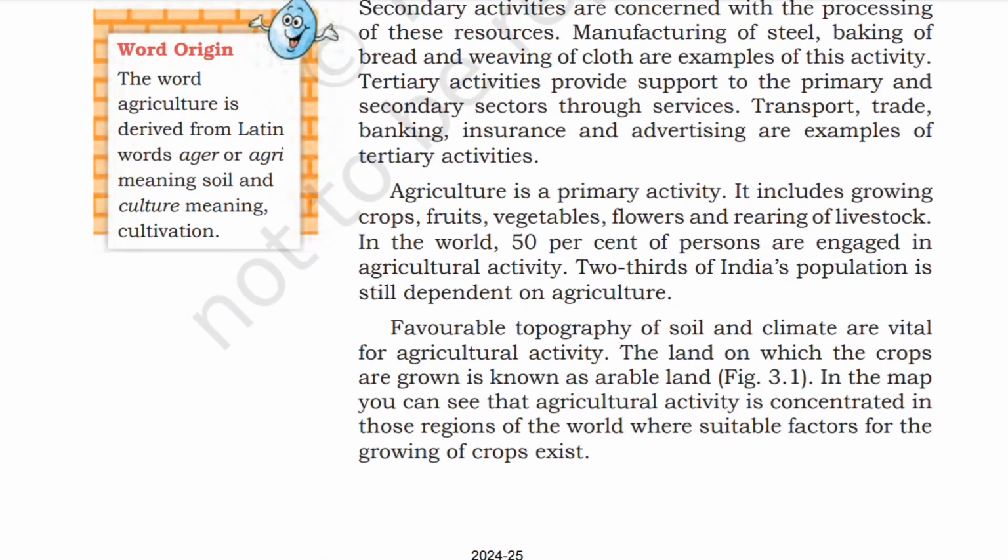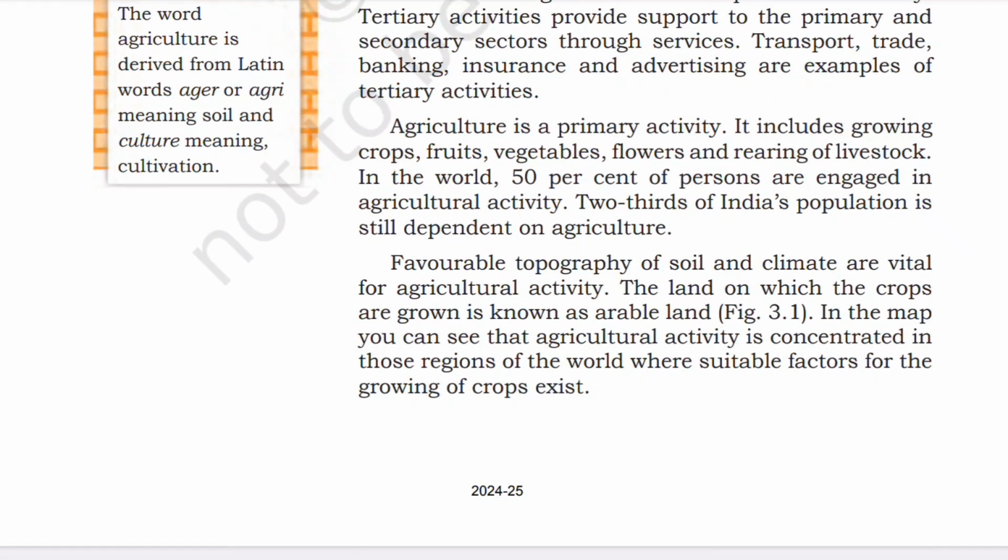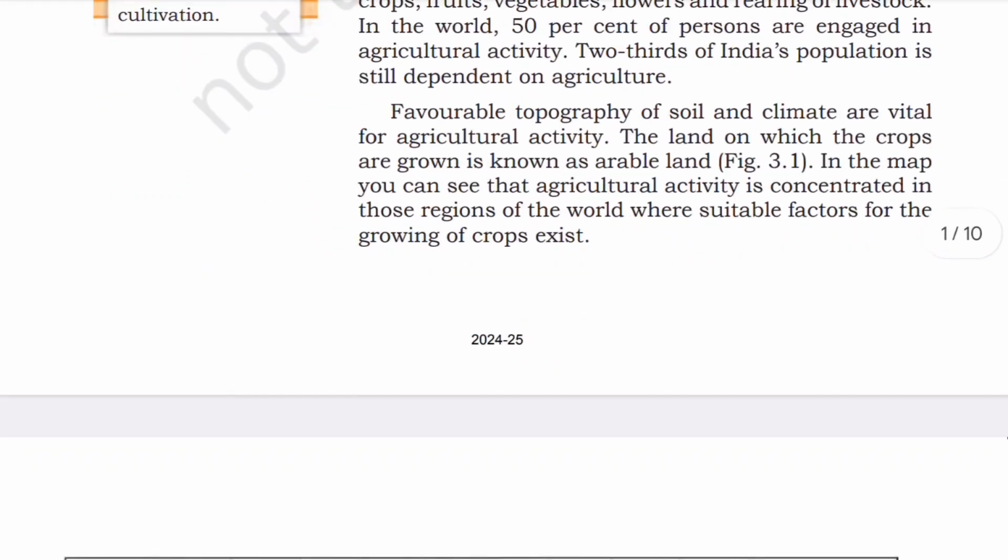Word origin. The word agriculture is derived from the Latin word ager or agri, meaning soil, and culture, meaning cultivation. Agriculture is a primary activity. It includes growing crops, fruits, vegetables, flowers, and rearing of livestock. In the world, 50% of persons are engaged in agriculture activity. Two-thirds of India's population is still dependent on agriculture.